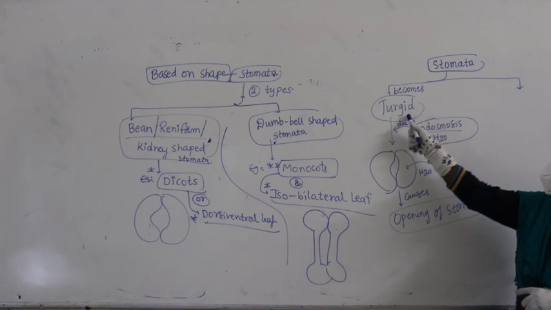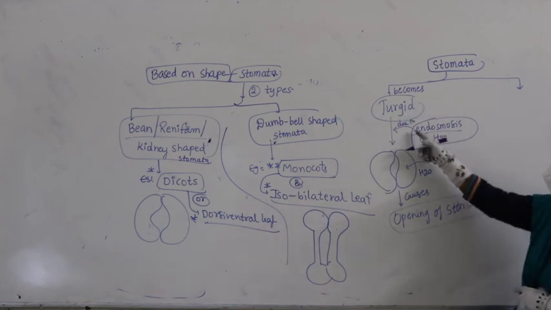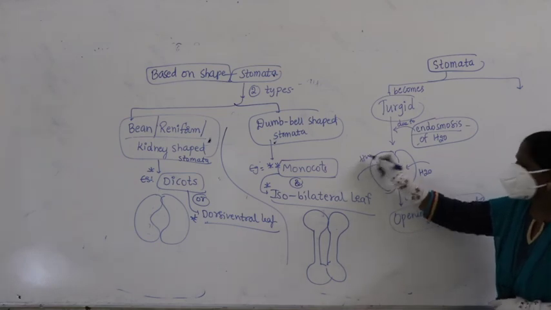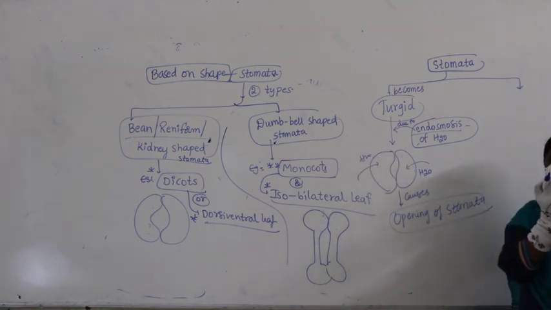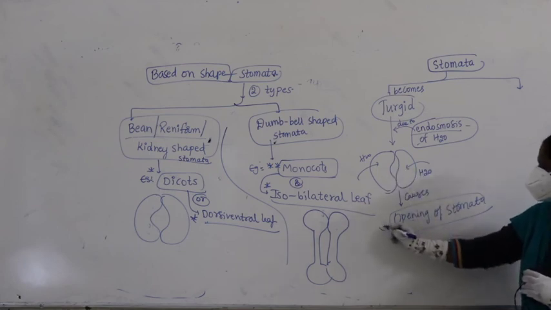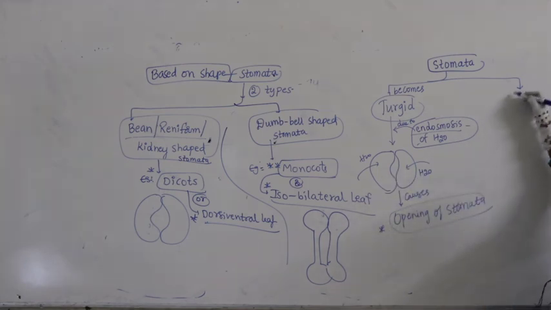So, when stomata becomes turgid due to endosmosis of water, that means water enters in all directions, then stomata will open like this. When it becomes turgid, it causes opening of stomata. Then when stomata becomes flaccid, how?